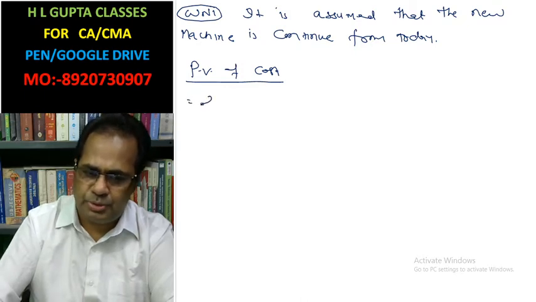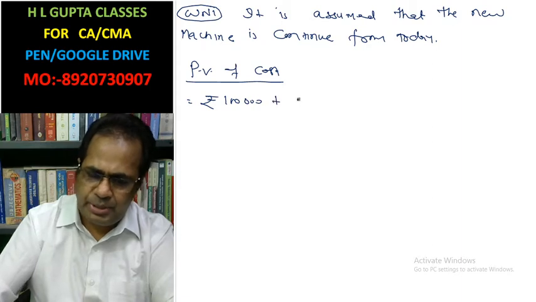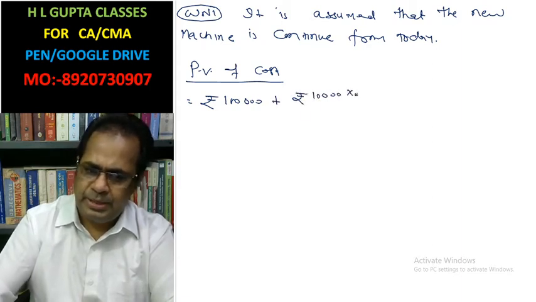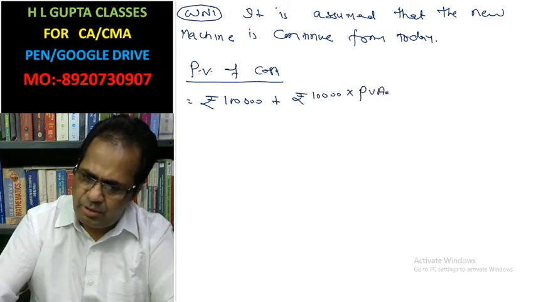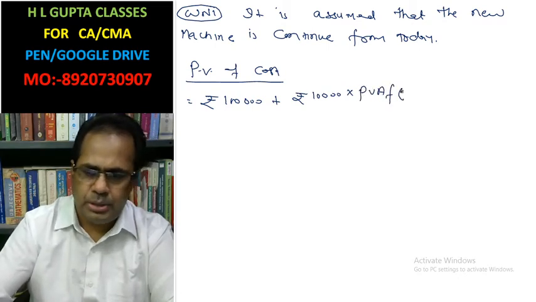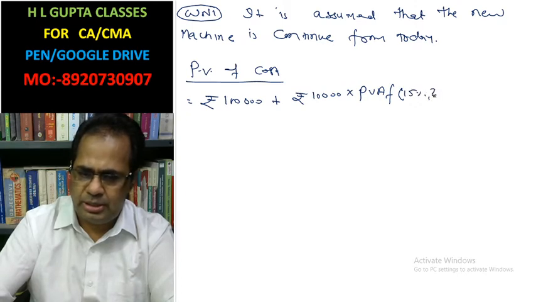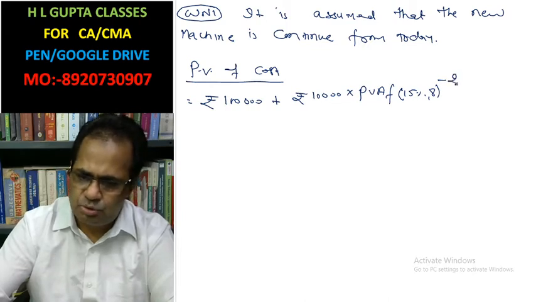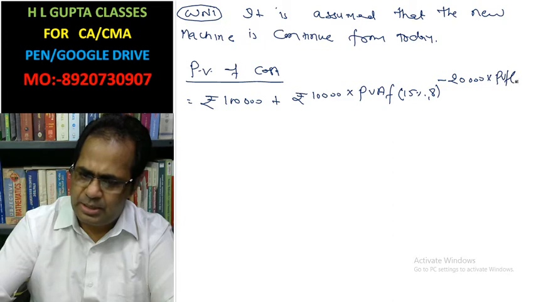In purchase, rupees 1 lakh cost, and repair and maintenance each year rupees 10,000. The present value annuity factor at 15%, 8 years, and after maintenance the salvage value is 20,000, present value factor at 15%, 8 years.